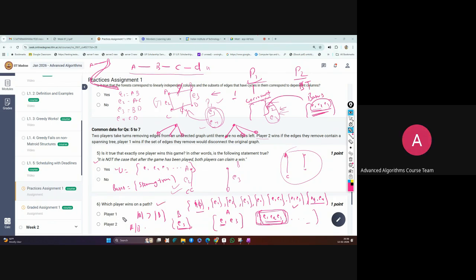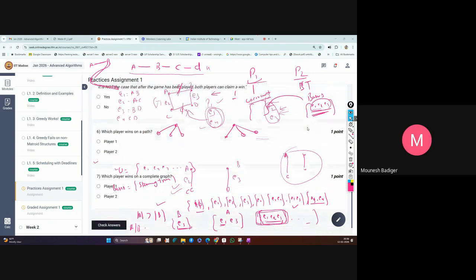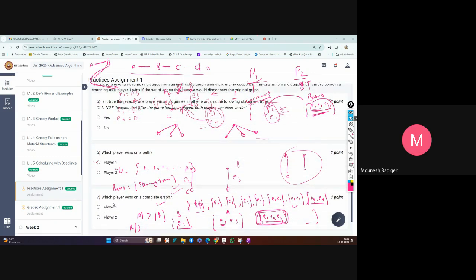Player one will win for the path. The next question is asking about a complete graph: which player wins on a complete graph? I don't understand what a complete graph is here.